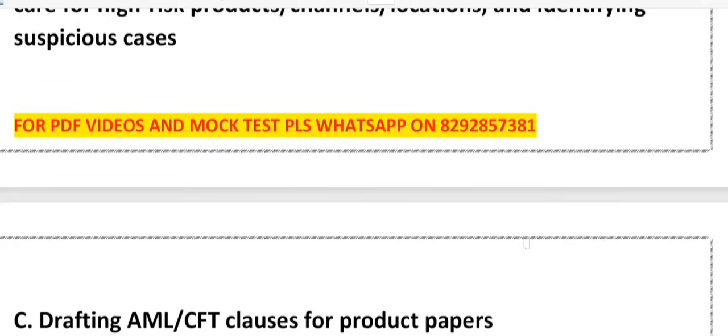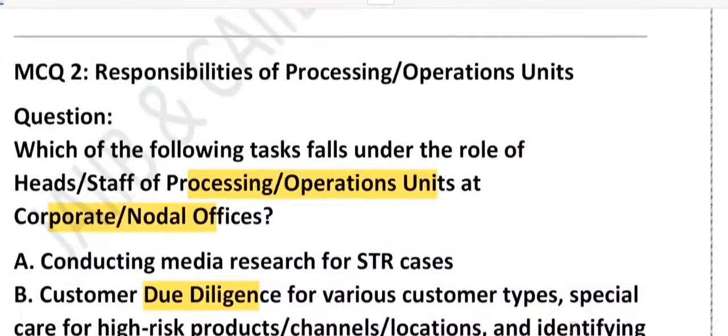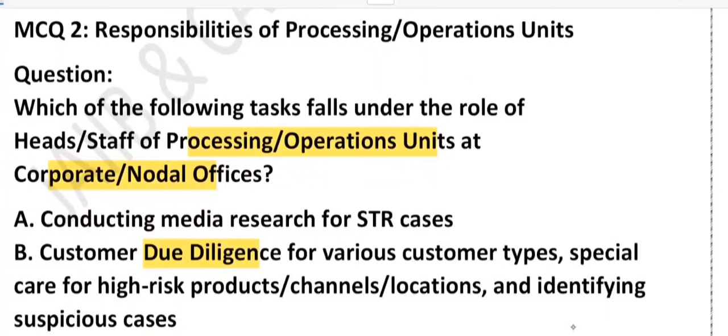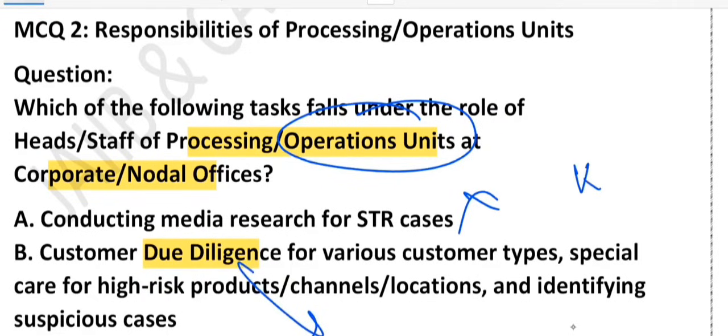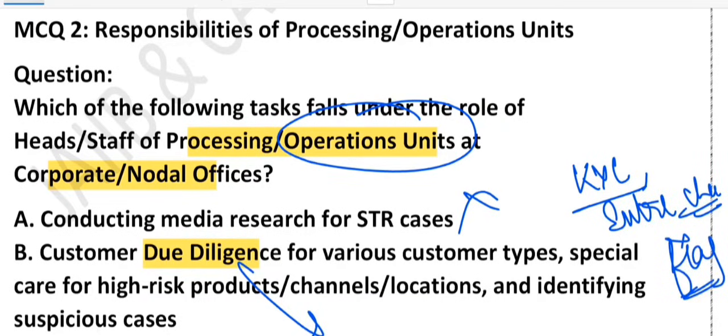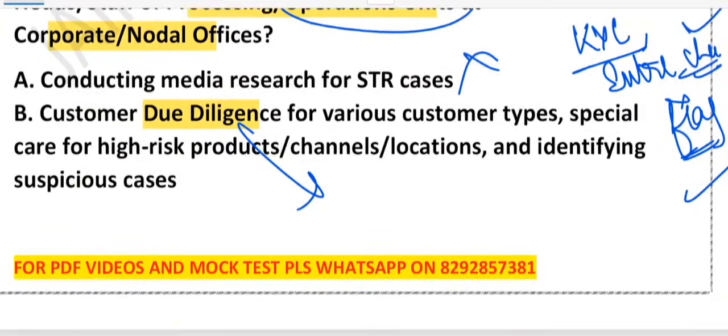So what about A, media research? That is for investigation team, not the operation. Here we are talking about the operating unit. You can see written here, right? What about CDD? Yes, this is the correct one. They handle KYC. They apply extra check for high risk customer. And if any kind of suspicious transaction is there, they flag it. So three things they do: KYC check, extra check for your high risk customer, and flag any suspicious transaction. That's why B is correct.